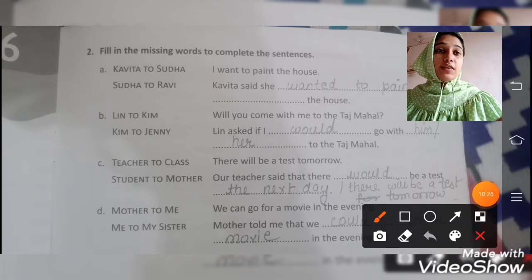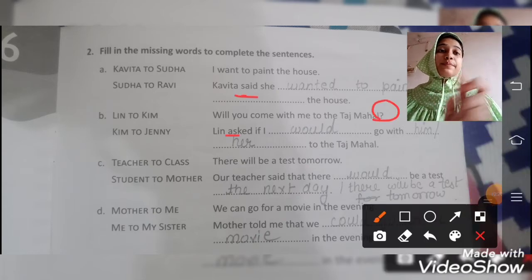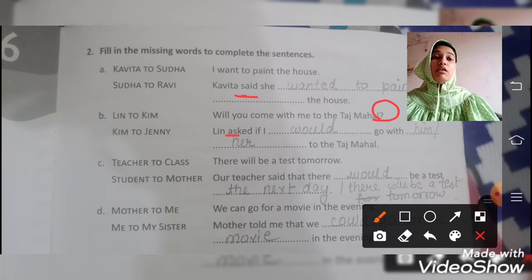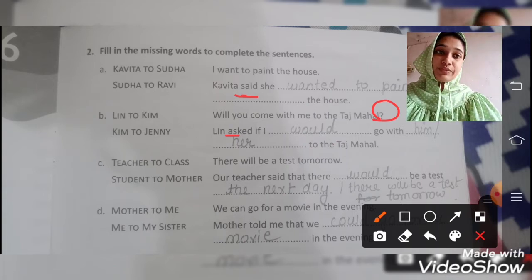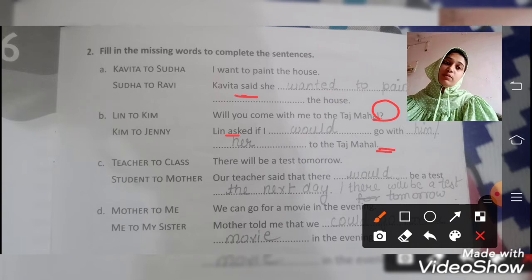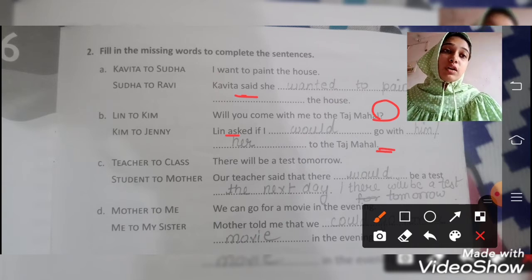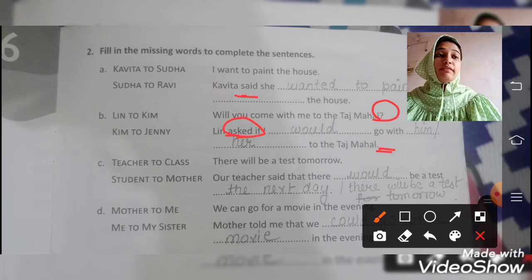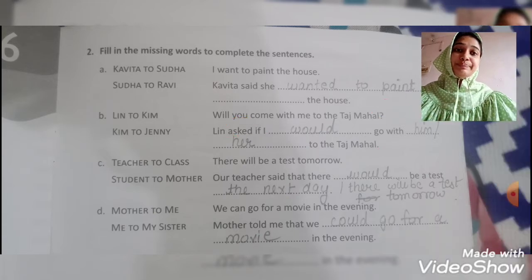In the first sentence we used said. If it is a question, we will use asked. So Lin asked if I would go with him or her to the Taj Mahal. Here we won't use a question mark, just a full stop, as asked means question only.